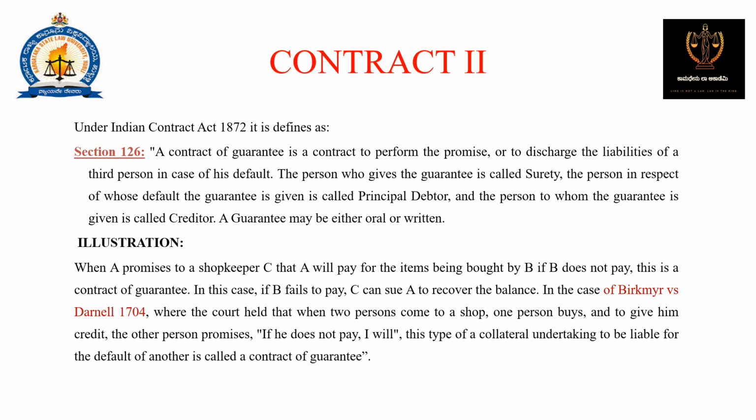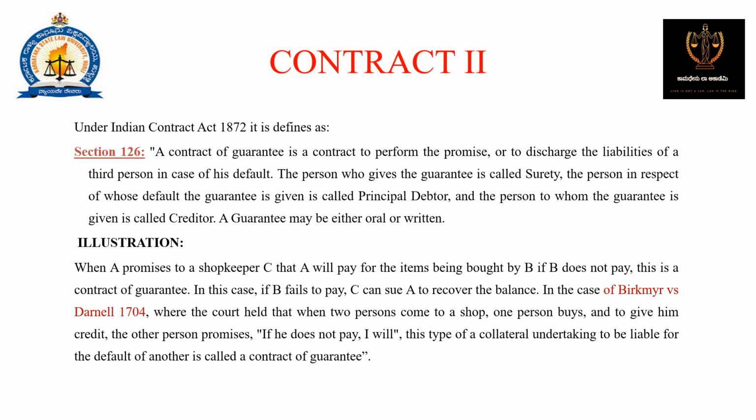The person who gives the guarantee is called the surety. The person in respect of whose default the guarantee is given is called the principal debtor, and the person to whom guarantee is given is called creditor. A guarantee may be either oral or written. Illustration: when A promises to a shopkeeper C that A will pay for the items being bought by B if B does not pay, this is a contract of guarantee. In case B fails to pay, C can sue A for the recovery of the balance.